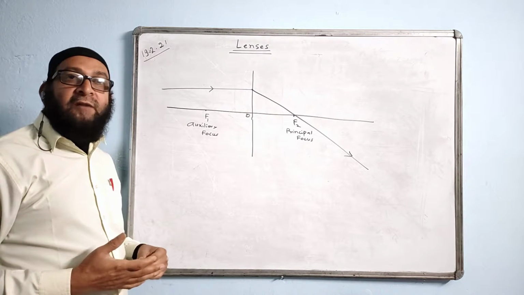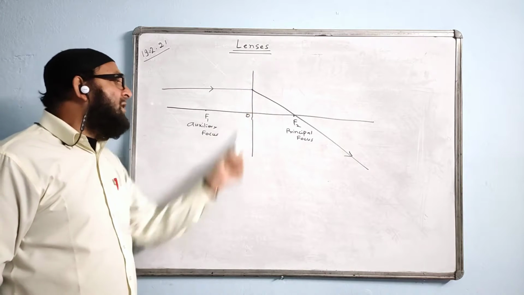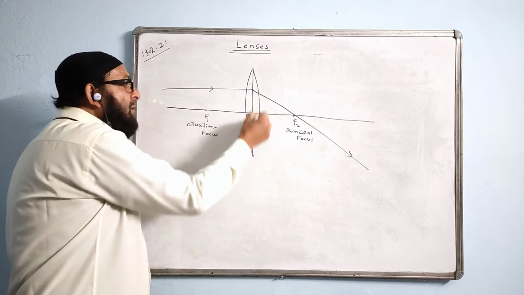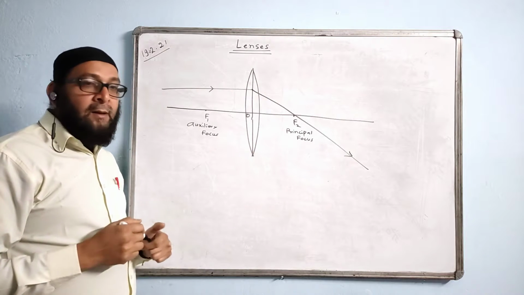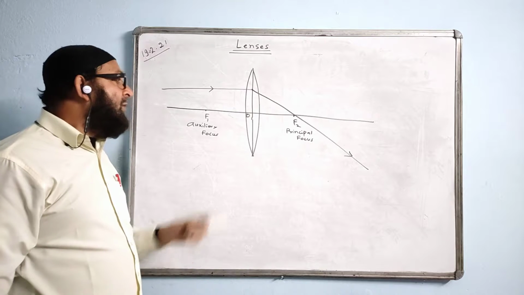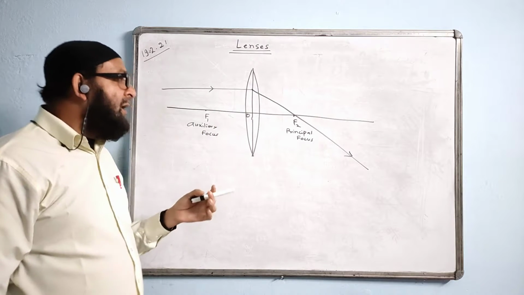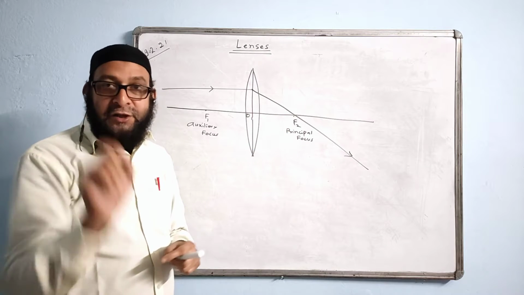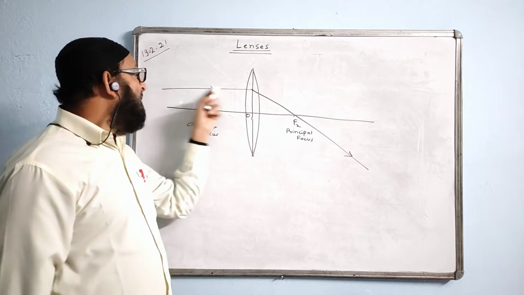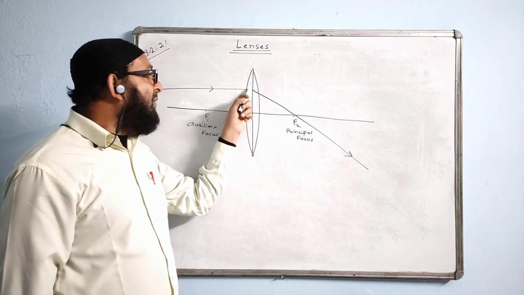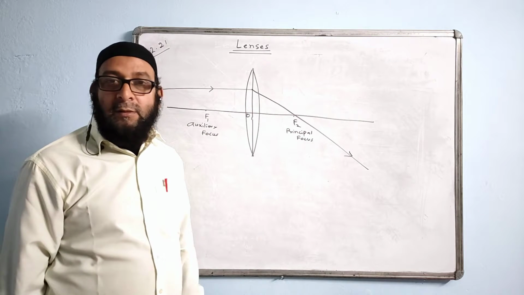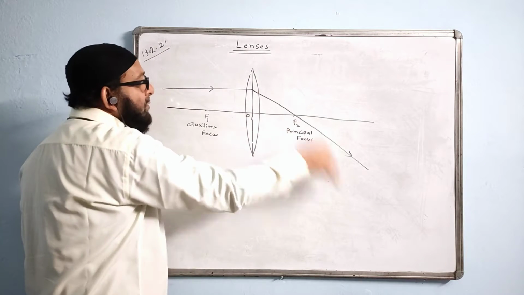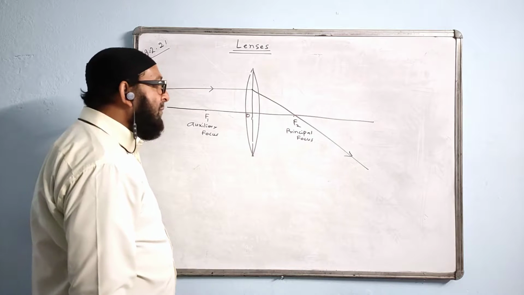If by chance they ask to define principal focus of a convex lens, if this is the convex lens, like this will make the lens later on, thin lens will make. If you ask to define the principal focus of a convex lens, we say the definition like this. It is the point of the principal axis of the convex lens through which an incident ray parallel to the principal axis after refraction passes. Any incident ray coming parallel will pass through F. Any ray like this will pass through F. That is the principal focus.